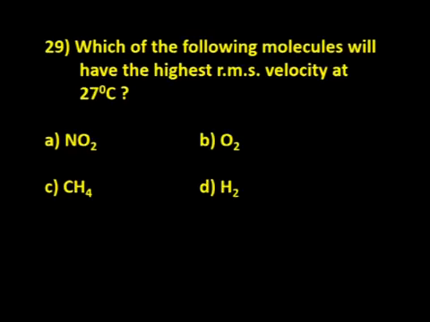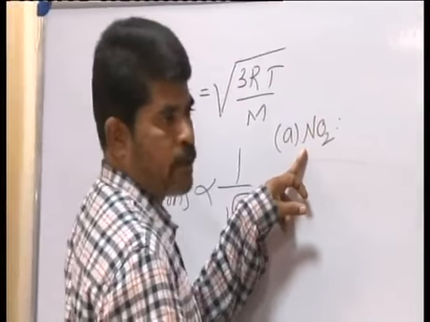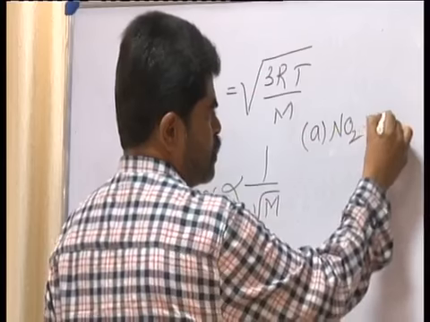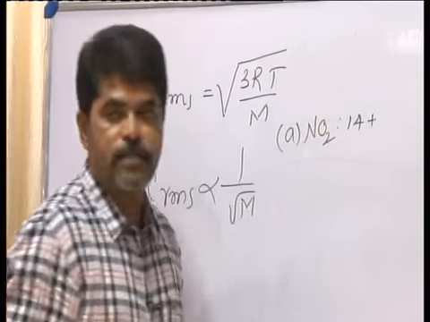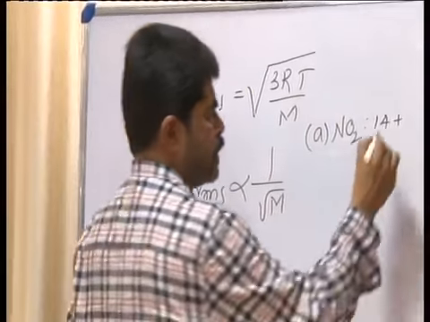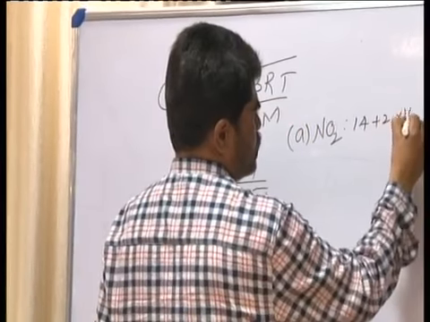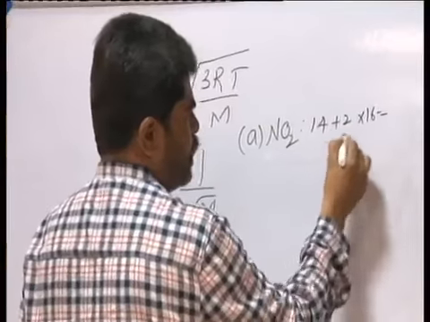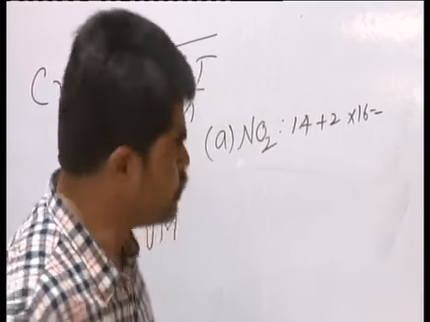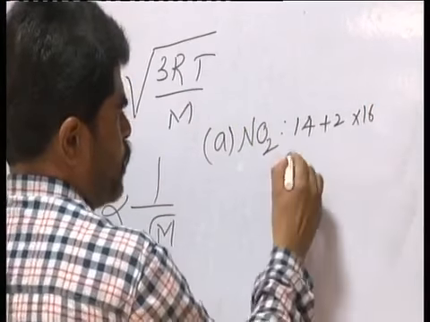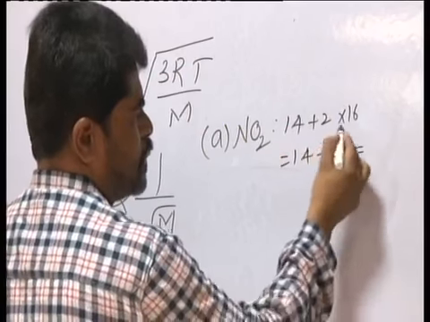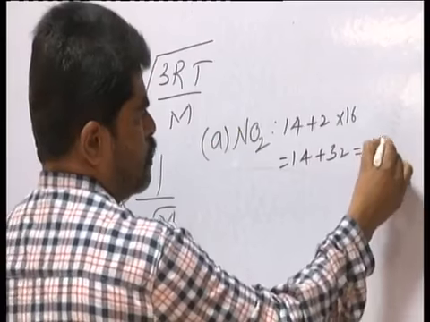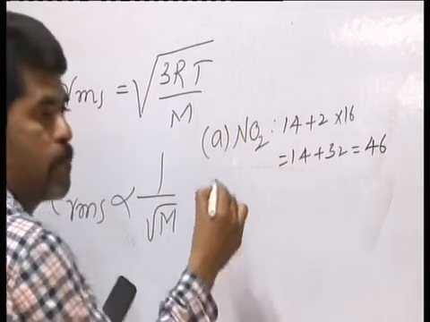NO2: the atomic mass of nitrogen is 14, plus 2 oxygens, each with atomic mass 16, that is 2 into 16, so 14 plus 32, that is 46.